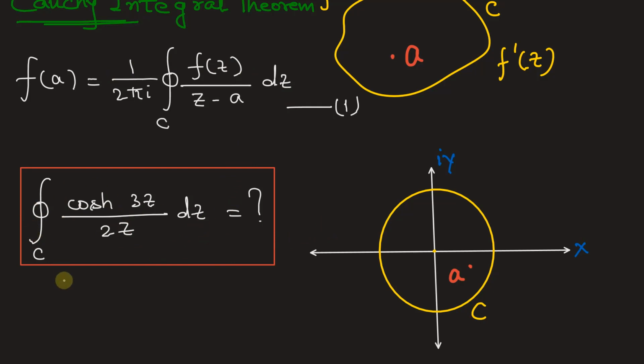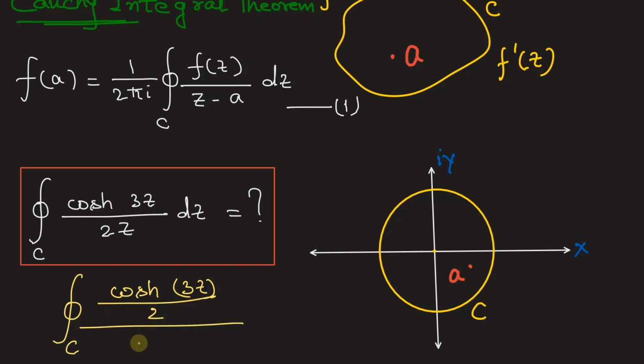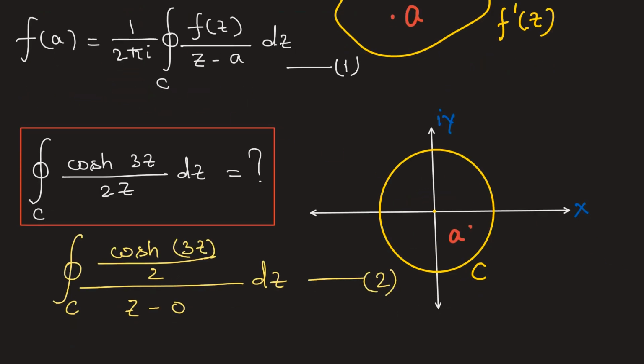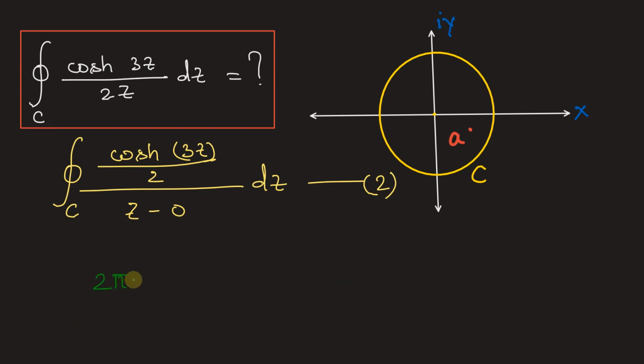Moving ahead, we can write this integral as closed integral on path C cos hyperbolic 3z divided by 2, whole divided by z minus 0 into dz. Let this be equation number 2. Now by cross multiplying this 2 pi iota to the left hand side, equation number 1 can be written as 2 pi iota f of A equal to closed integral on path C f of z divided by z minus A into dz.